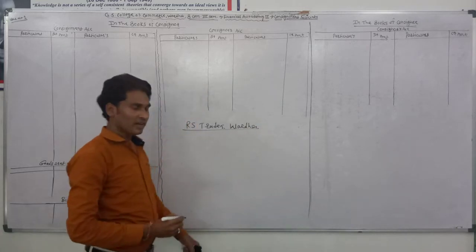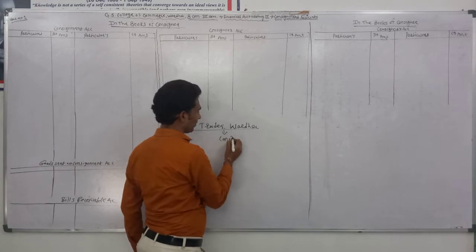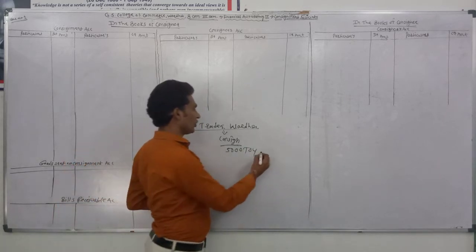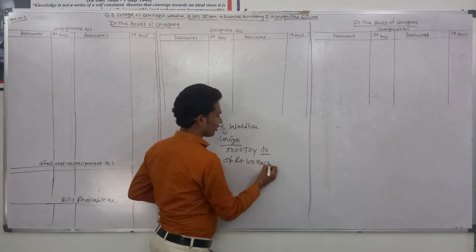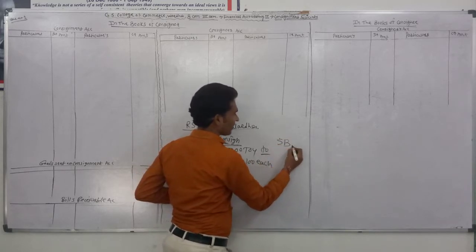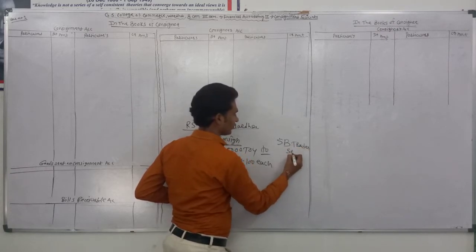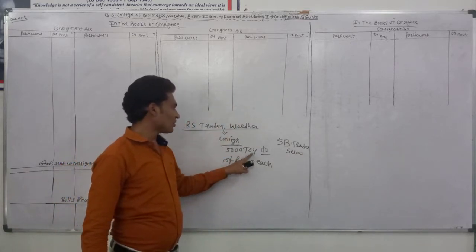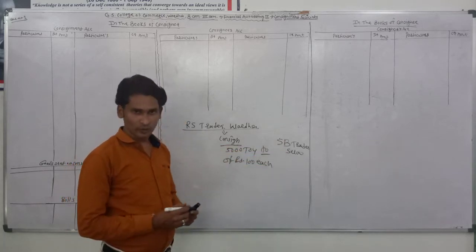RS Traders Varda consigned 5,000 toys of rupees 100 each to SB Traders Sale. Okay, the example. RS Traders Varda consigned 5,000 toys of rupees 100 each to SB Traders Sale.